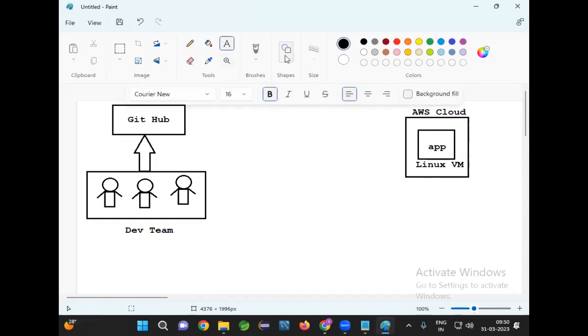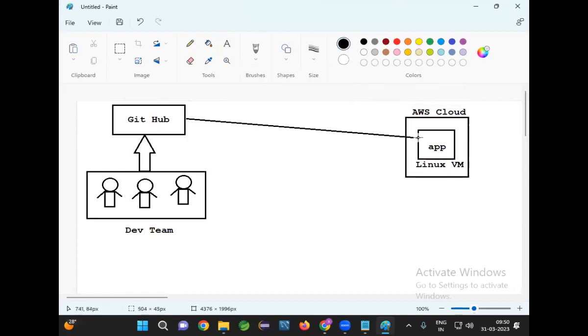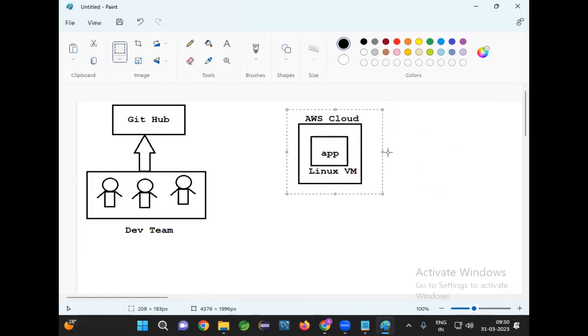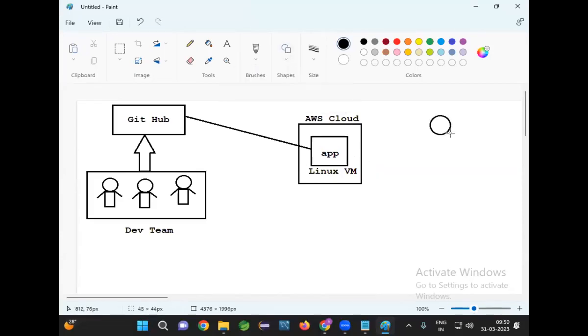Who will deploy our application on the Linux machine? The operations team will be available. DevOps people will take the code and deploy our code onto the Linux computer. Now, when the application is deployed, end users will access our application. When end users are accessing our application, there is a chance of getting some problem. The application code is taken from GitHub. From GitHub, they will deploy our code onto this Linux computer. After deploying the code onto the Linux computer, end users will be available. End users will access our application, which is running on the cloud platform.